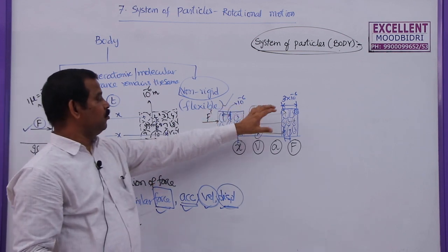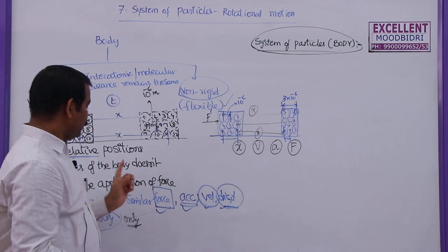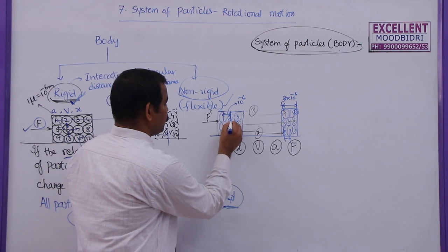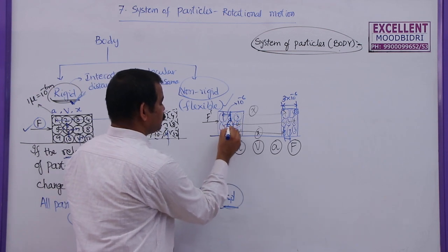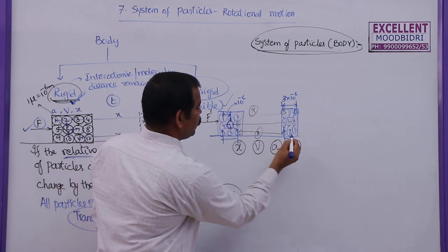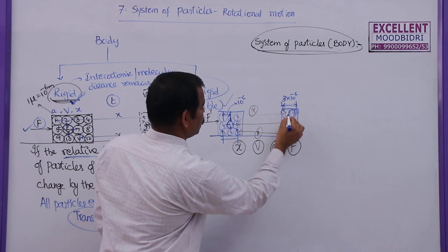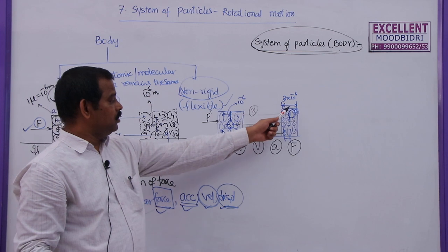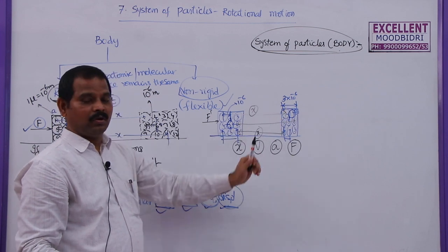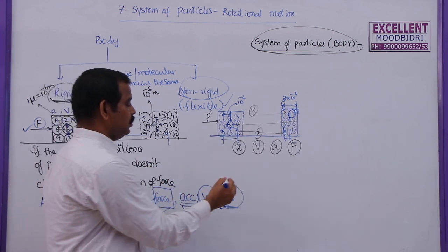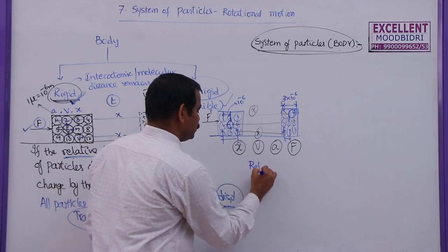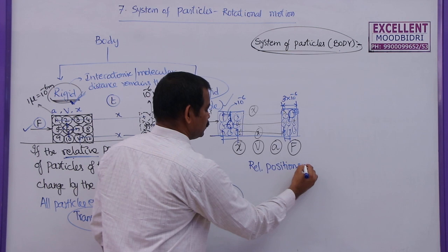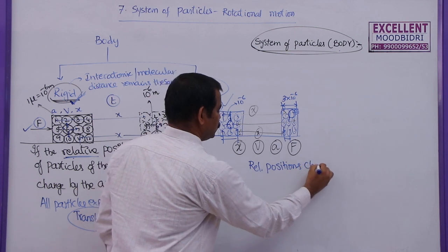But for the same translatory motion for a non-rigid body, the relative positions will not be the same. So this is the fifth particle. 2, 6, 4, 8 are the relatives. Where is the fifth particle? Here. For the fifth particle, 1, 3, 4 are the relatives here. So here there is no relative particle. This is the air molecule. So the relative positions will change. Relative positions of the particles or the molecules change.